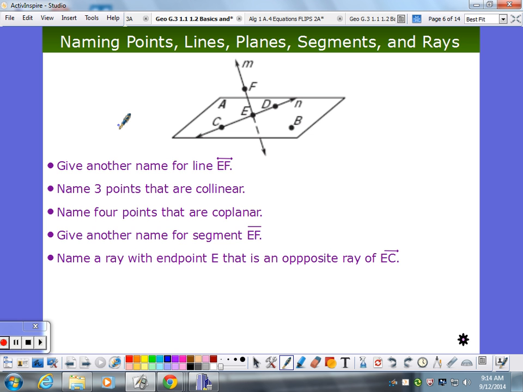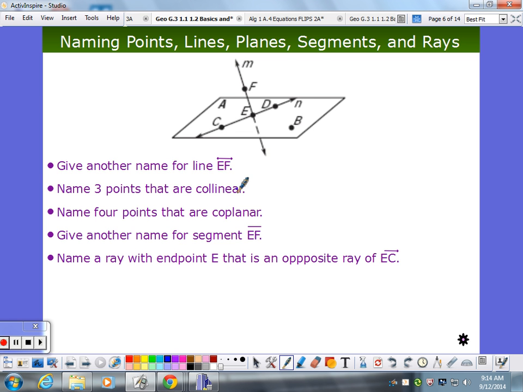Okay, so let's make sure we can name all these things. It's very hard to draw a three-dimensional figure because we've got this line kind of sticking up out of the plane. Very often you'll see the dashed lines meaning it's behind the plane. And we're using our X-ray vision to kind of see it there. So let's see, we're looking at line EF. So, I'm just trying to do, not on here. Okay, not on here, that's fine. So line, give another name for line EF. Here's line EF. What's another way I can name this line?